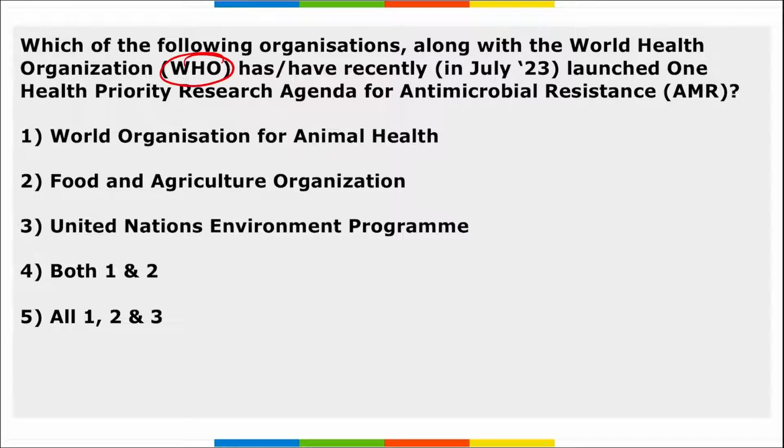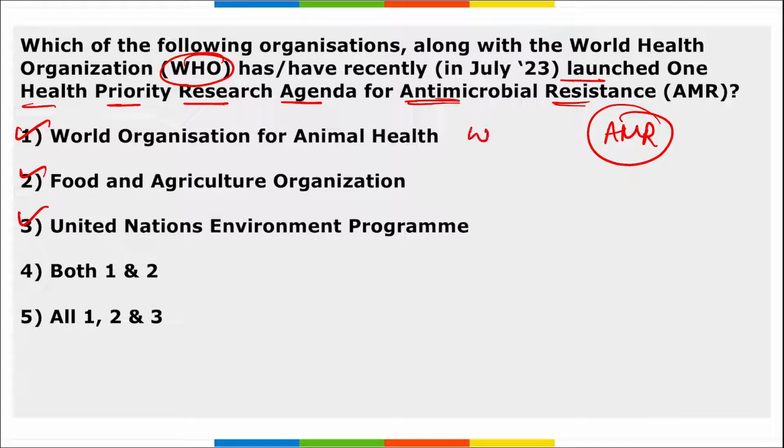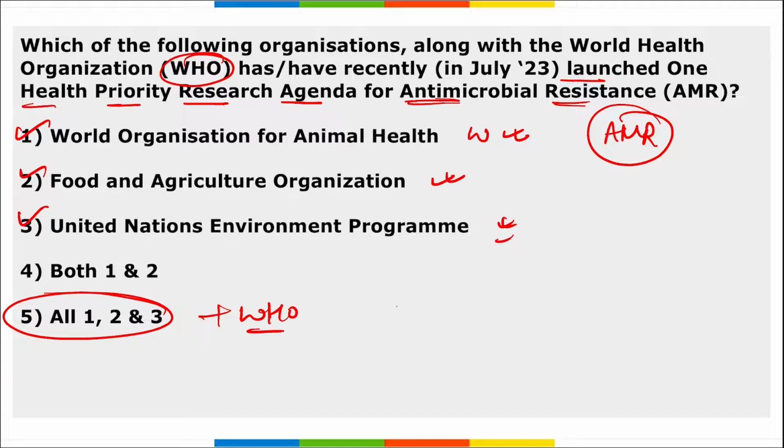Next, WHO has launched the One Health Priority Research Agenda for Antimicrobial Resistance, that is AMR, correct? Which among the following recently launched it along with WHO? It is all these three organizations: World Organisation for Animal Health, Food and Agriculture Organization, and UNEP. All these three along with WHO launched a One Health priority research agenda for antimicrobial resistance.